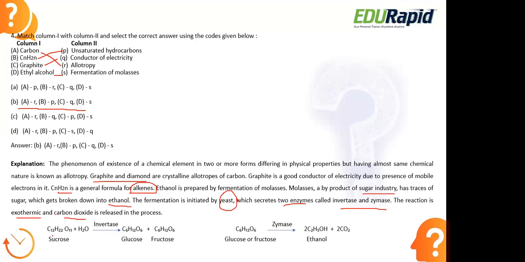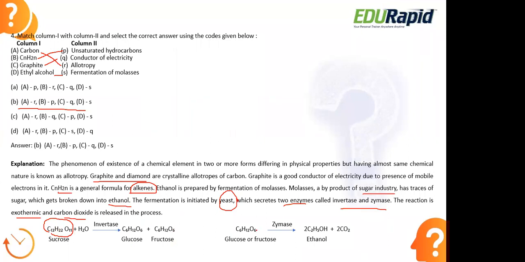First, we take sucrose. Sorry, it is a sugar, a basic disaccharide sugar present in sugar cane, C12H22O11, which is nothing but sucrose. When we add water to this, in the presence of yeast, which will release the enzyme invertase, by the action of the enzyme invertase the sucrose is converted into glucose and fructose.